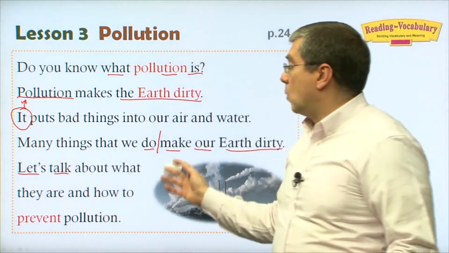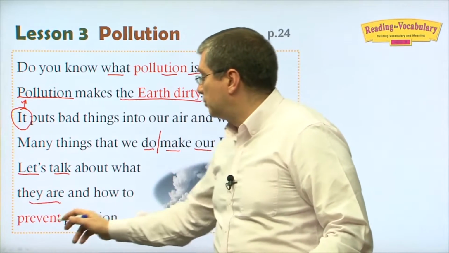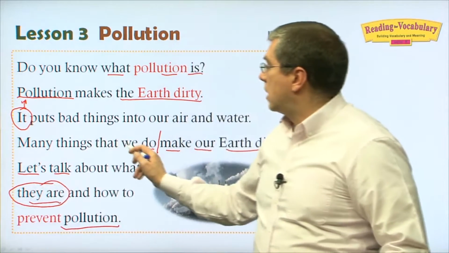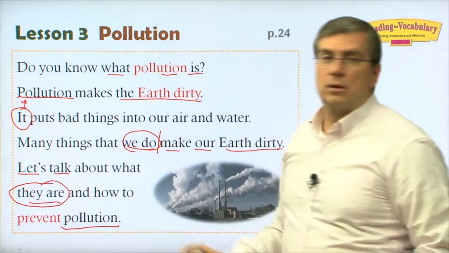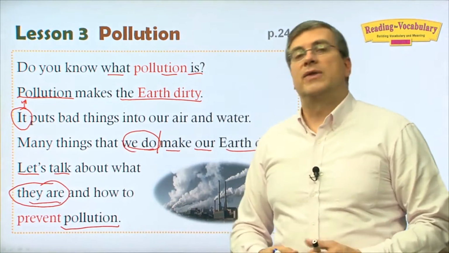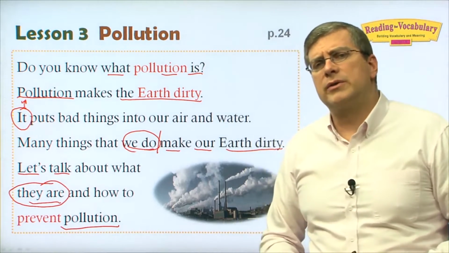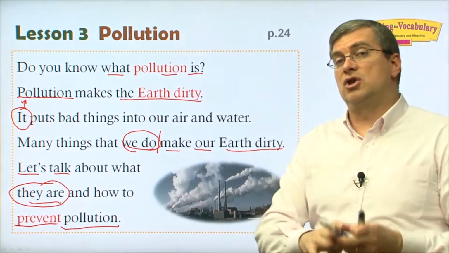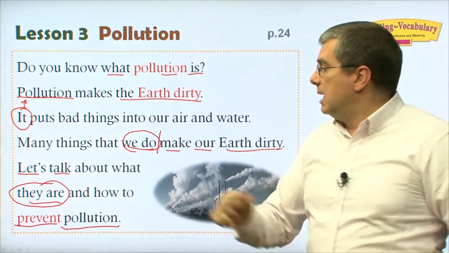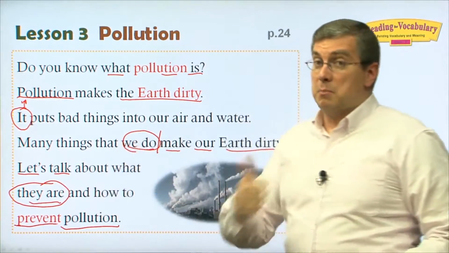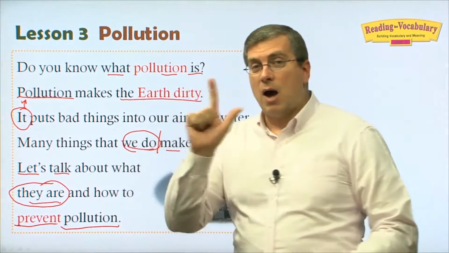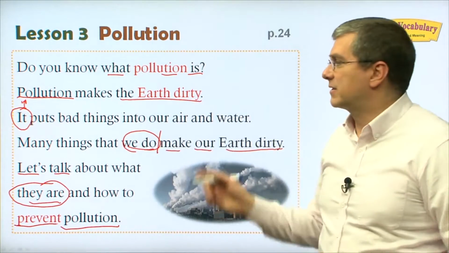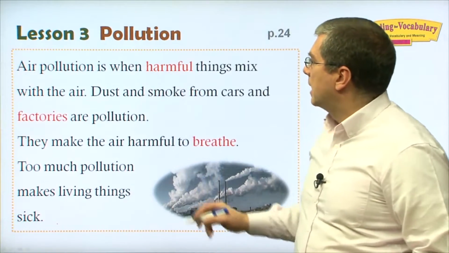Let's talk about what they are and how to prevent pollution. When they say let's talk about what they are, we're talking about the things that we do. So we're going to see more examples of things that we do. Let's talk about what those things are and how we can prevent, stop pollution. So we're going to look at two things, right? One, some of the things that we do that make pollution, and two, how we can stop pollution from happening. That's what the next part is going to be about.